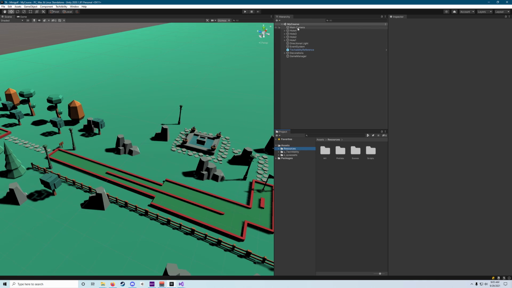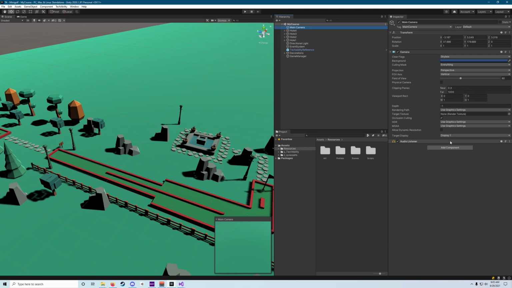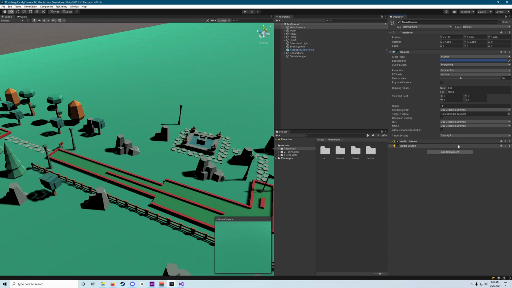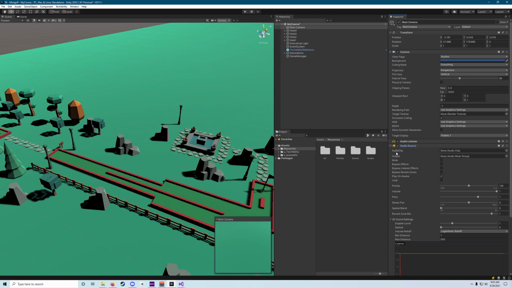So what we want to start by doing is going to our main camera, and we're going to select the add component option, and we're going to add the audio source component. This component allows us to play audio in our scene. Our audio listener, the object in our scene that hears audio, is on our main camera. So by putting the audio source also on our main camera, we ensure that our camera is always going to hear this sound effect.